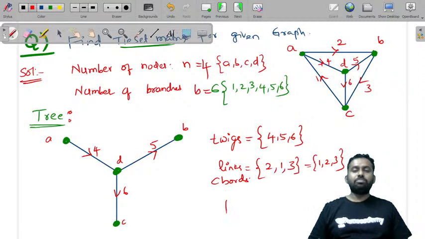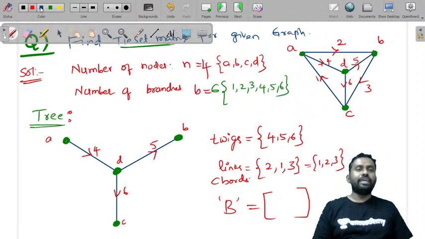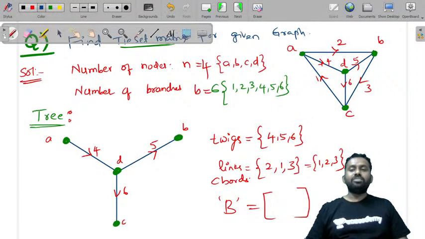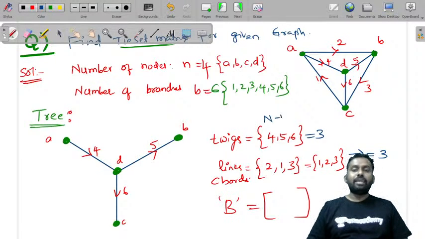Now what is the matrix B? B is the Cutset matrix. Now you should write the size of the matrix. What is the size of the matrix? It is the number of twigs. How many twigs are there? 3. How many links are there? 3. How do you get the number of twigs? Small n minus 1. n is 4. 4 minus 1 is 3.